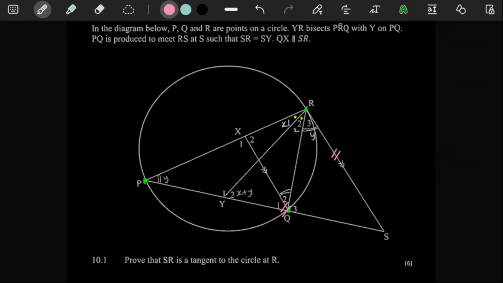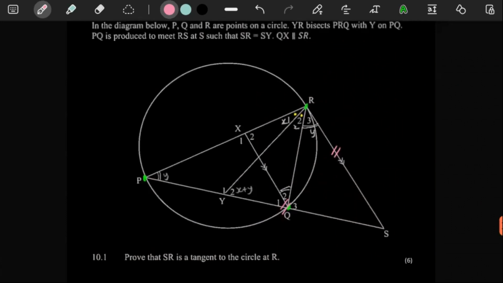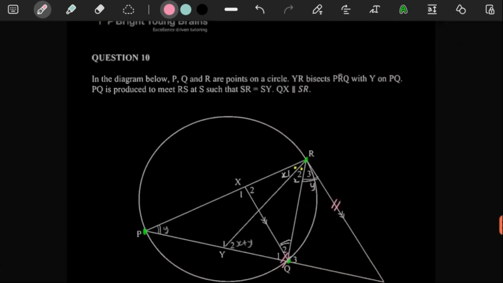Why are they asking us to prove the tan-chord theorem? It's so weird. It's like, what? Really now? Prove that SR is a tangent to the circle at R. Well, they didn't tell us it's a tangent. Okay, fine. So we should prove it.